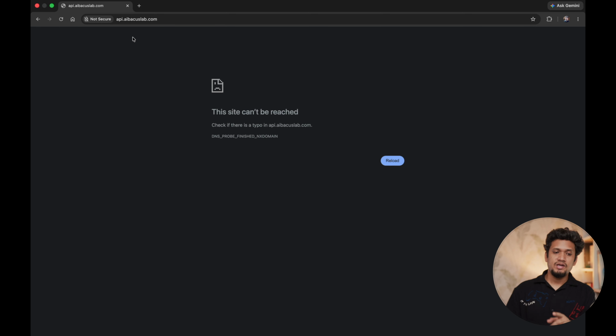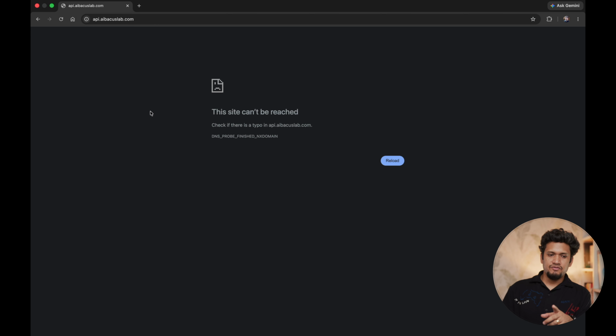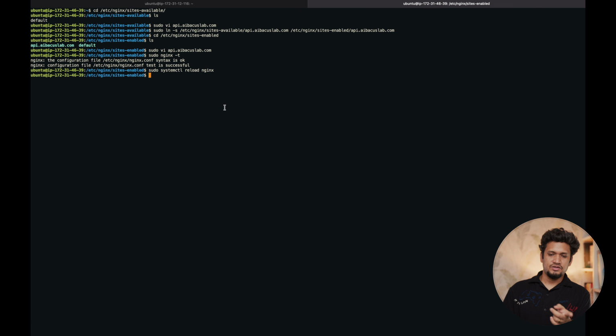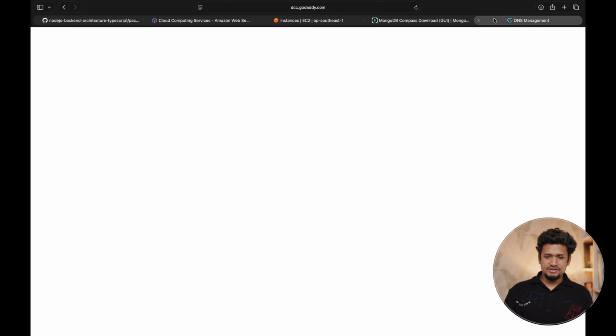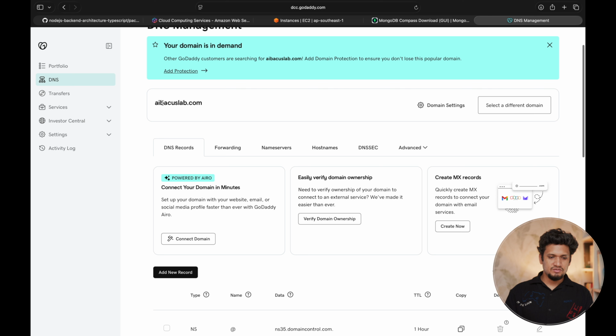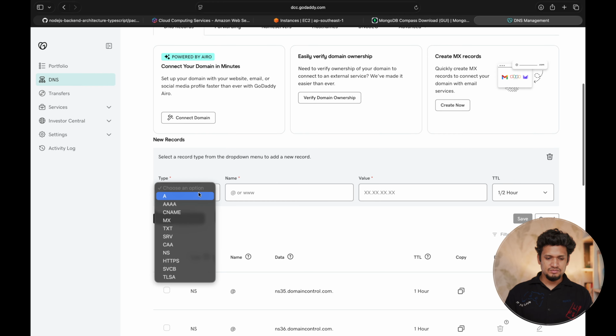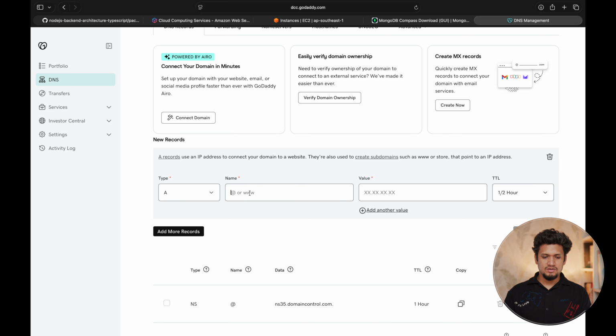It is not accessible. Why? Because right now this api.abacuslab.com is configured in a DNS, and we haven't pointed the DNS to the IP of this server. For that, we have to go to the hostname provider, which in my case is GoDaddy, and go to the DNS management of the domain name. Here I need to create a record because it is going to point to an IP address of the machine, and it will point the API subdomain of the domain name.